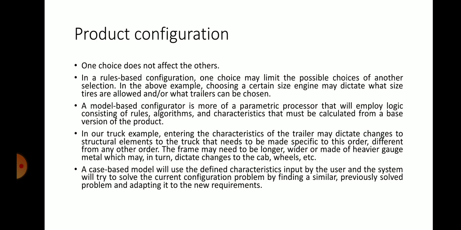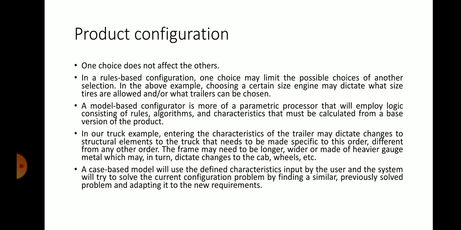In a rule based configuration, one choice may limit the possible choice of another selection. In the above example, choosing a certain size engine may dictate what size tires are allowed or what trailers can be chosen.